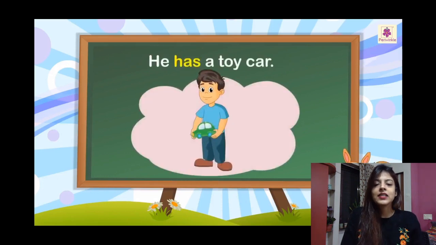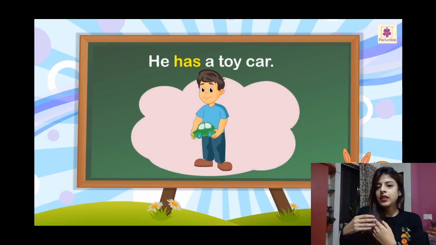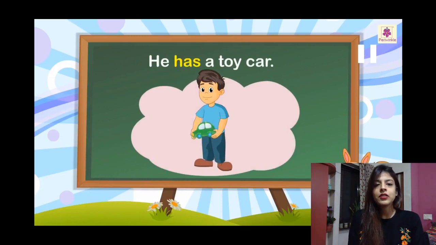He has a toy car. Okay, so this toy car is his. He is the owner of it. He owns the toy car. So that is how we can also see the possession of the verb has.